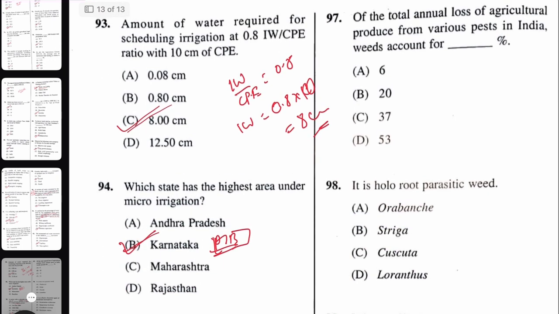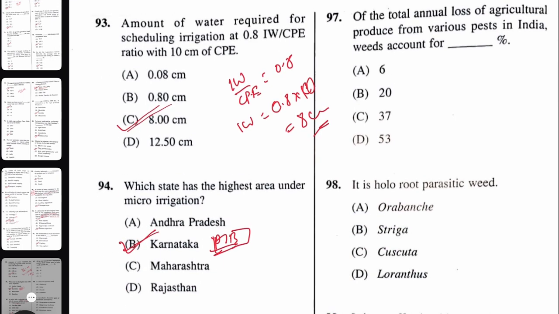Next, of the total annual loss of agricultural produce from various pests in India, weeds account for around 37%. So it is around 37 to 45%. So the right answer will be 37%.